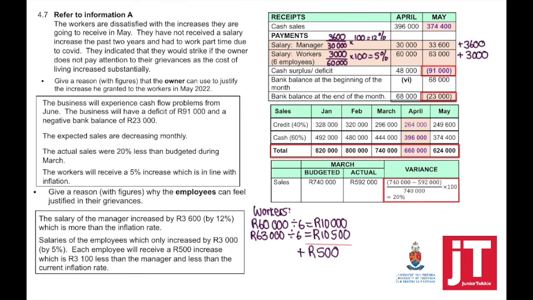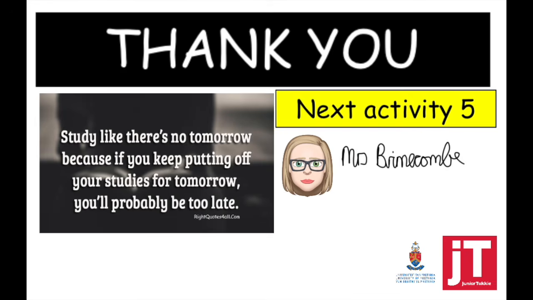The workers only received 500 per employee, which is 3,100 less than the manager. Again, looking at these questions on control over our expenses, with 4.7, whatever comment or reasons that you are giving, make sure that you give figures with that.